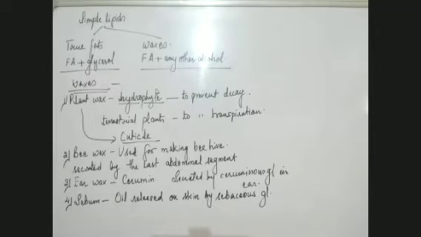Now, one more wax which is present is lanolin. The fifth type of wax is lanolin. This is again a type of wax which is also known as wool wax. This is released by the glands present on the skin of hairy animals like sheep. These are the waxes which I wanted to tell you.